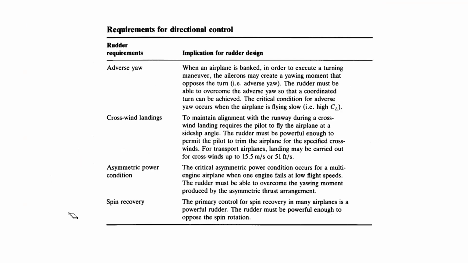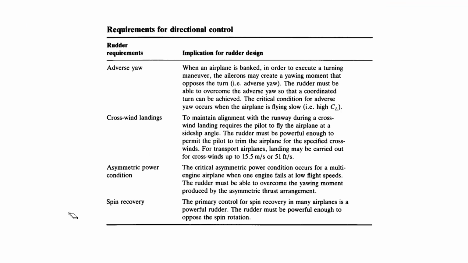Why do we need directional control is the question. Why do we need the rudder? These are four situations where the rudder is of utmost importance. We can actually work without a rudder in most of the cases. In fact, we can yaw without a rudder. Anyone wants to explain to me how we can yaw without a rudder?